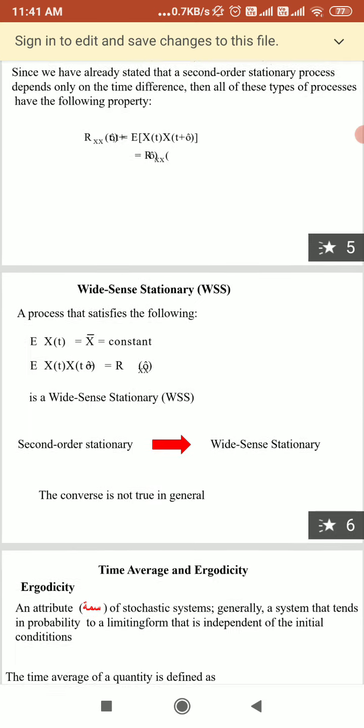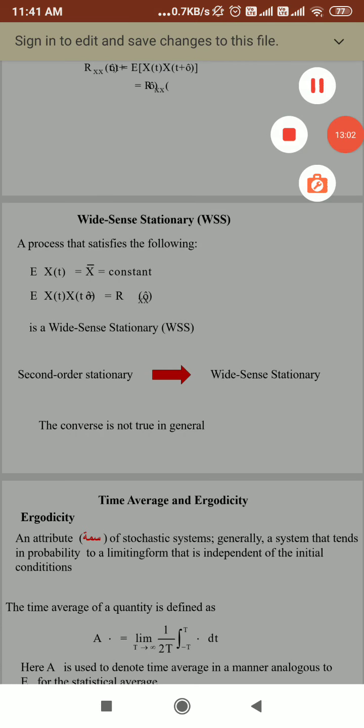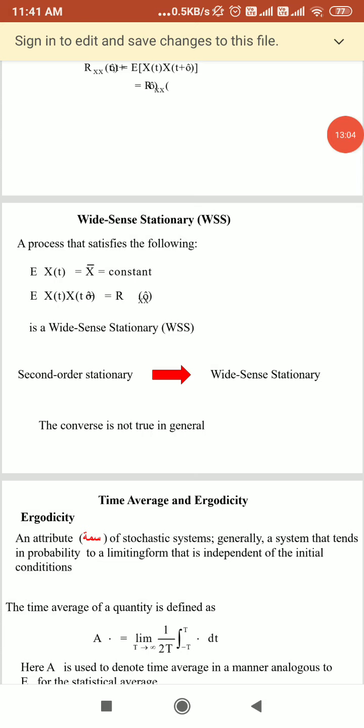Now our second random process is nothing but the wide sense stationary process. So we can see the wide sense stationary process. We can call a random process wide sense stationary if its mean does not depend on time.